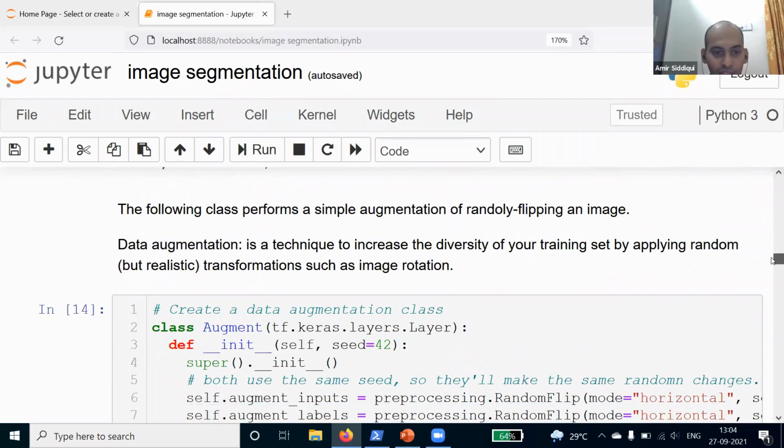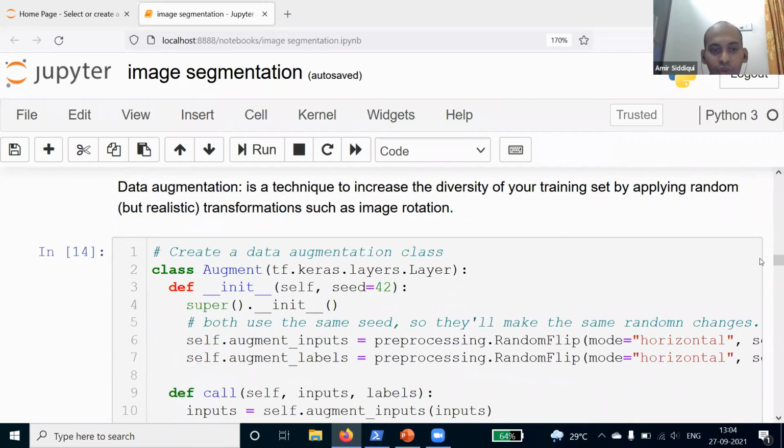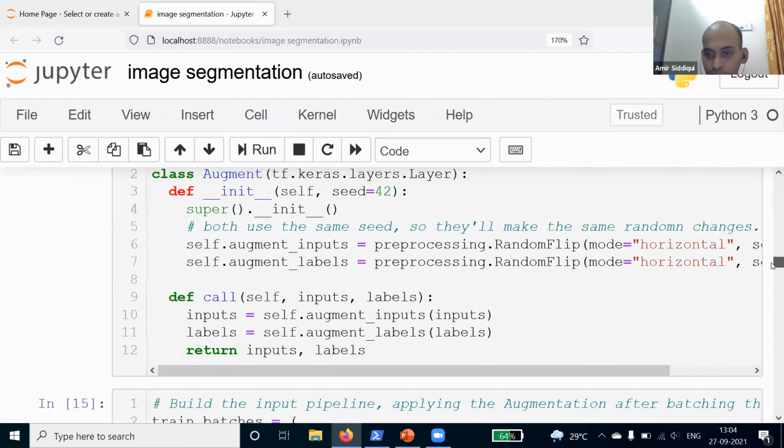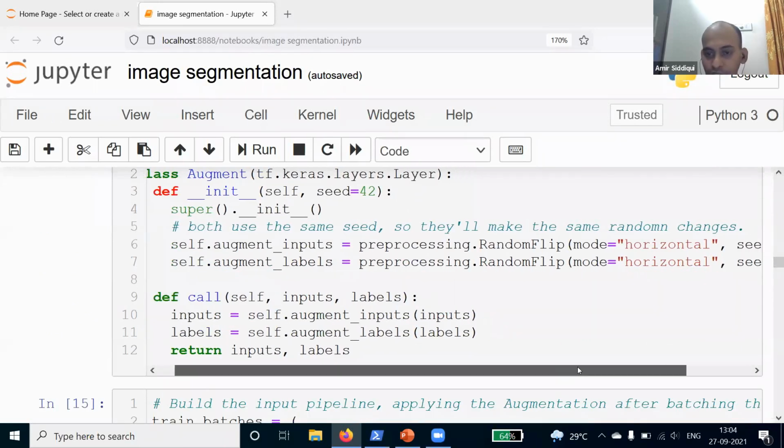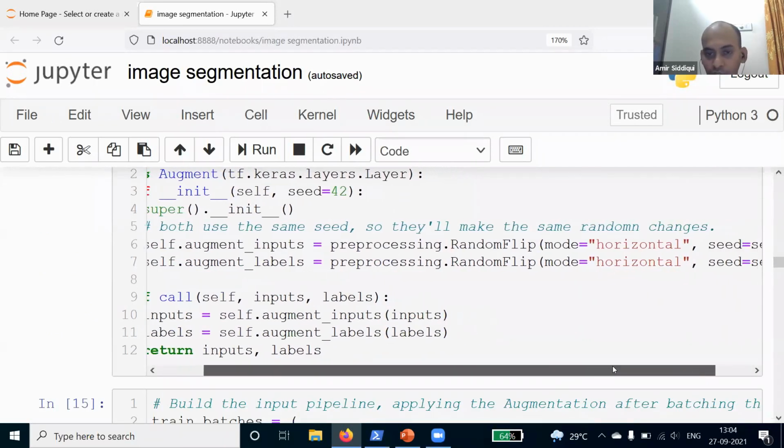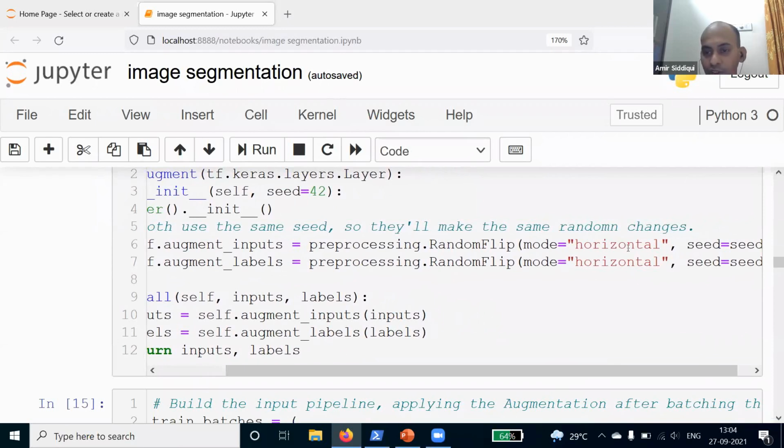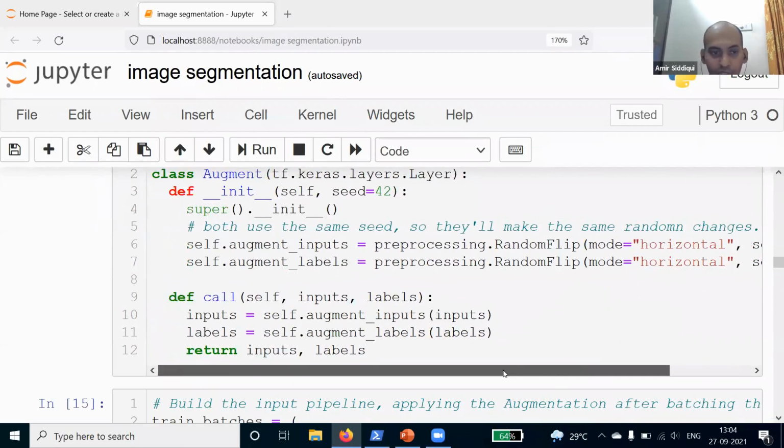Then we have this class. We are defining a class here. This is to create a data augmentation class. And this class will help us to change the shape of our image. So we are going to make this image horizontal shape. That is why we are using this augment class. And we are defining one function here, call. So we will call this with input and labels. Then this function will return us the inputs and the label.